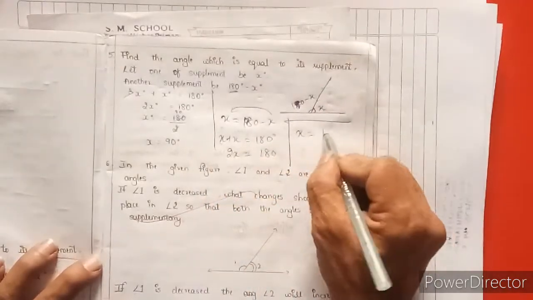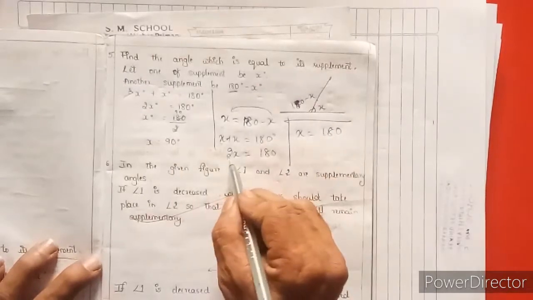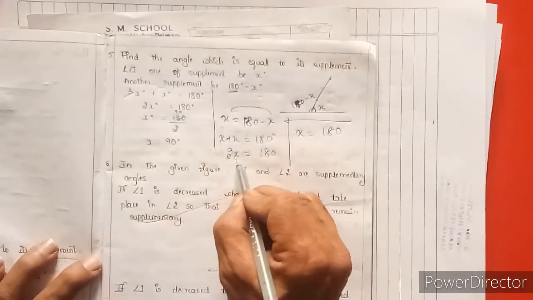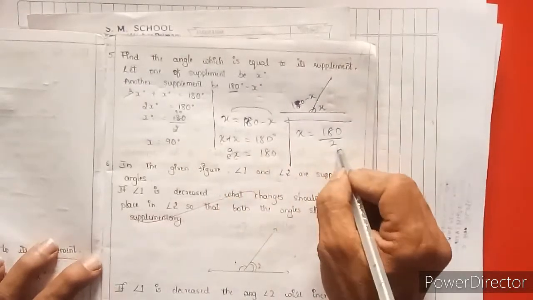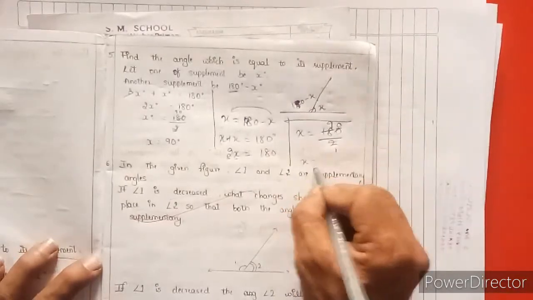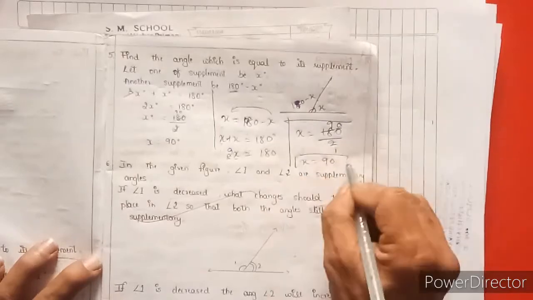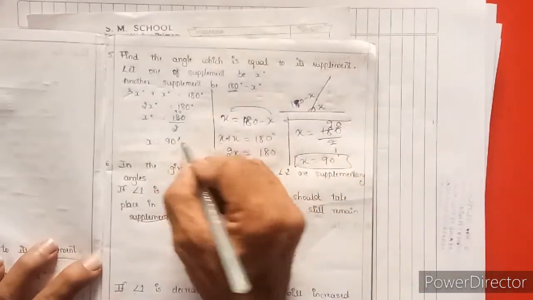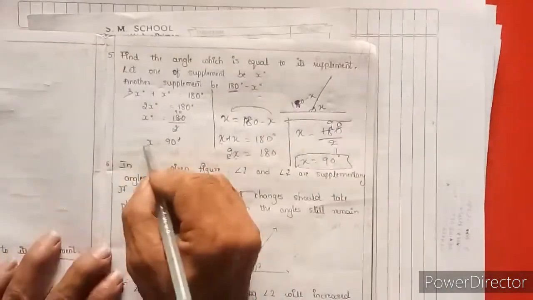The product: there is no sign in between the constant and the variable, so the constant will come down. 2 ones are 2, 2 nines are 18, 2 zeros are 0. And x is equal to what? 90 degrees. So the value of x is 90 degrees. Exactly, we got it. Note it down.